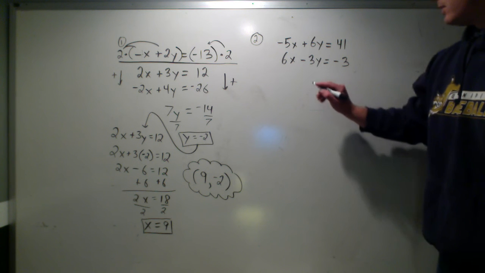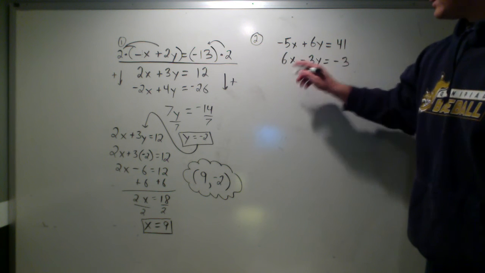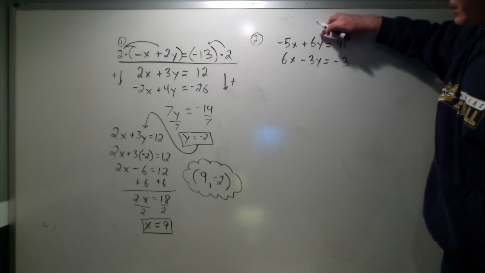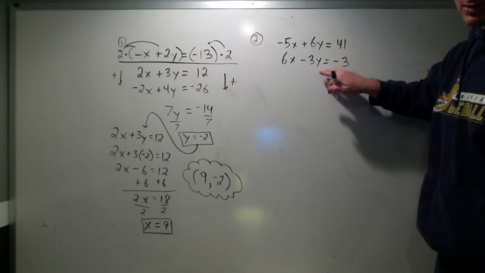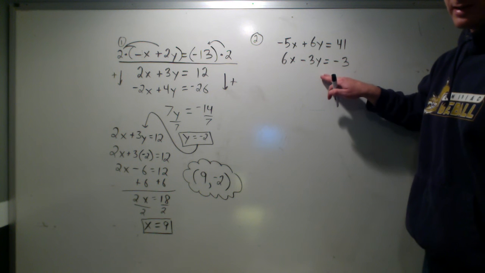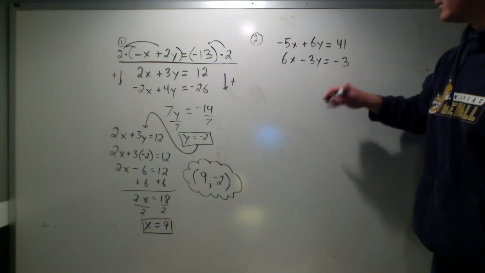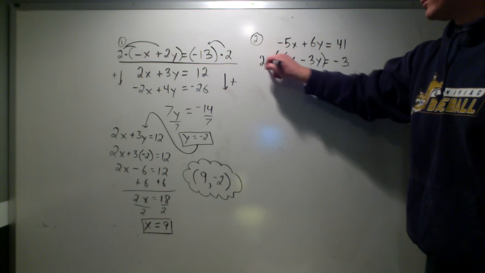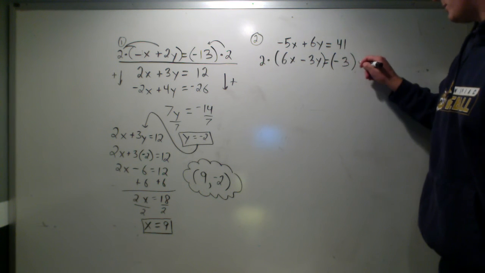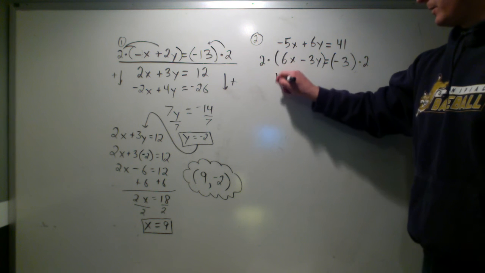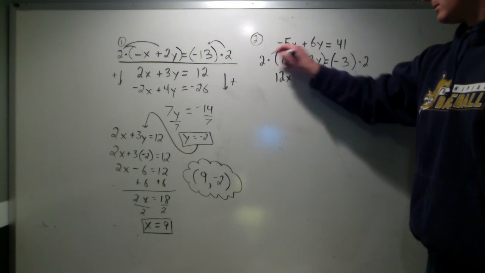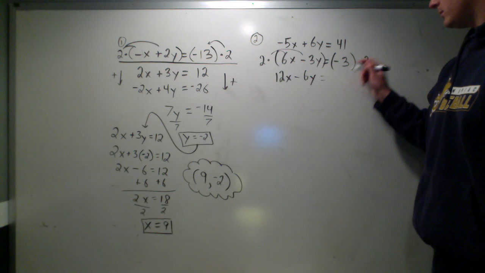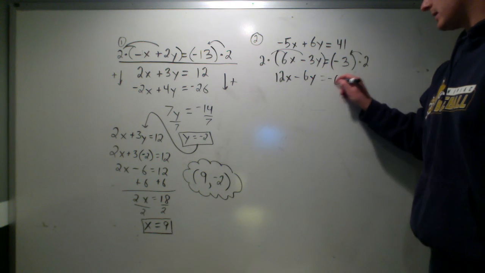So for this one, we're going to actually try to get rid of the y's. You could multiply the whole top by 1/2 or divide by 2. But again, my suggestion is always try to multiply by an integer, a whole number integer, to help you with this. So for this one, just like the first example, we're going to multiply by 2 on both sides. You're going to end up with 12x minus 6y equal, don't forget about the other side, equal to negative 6.